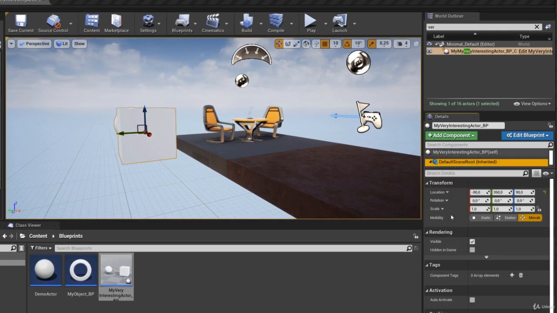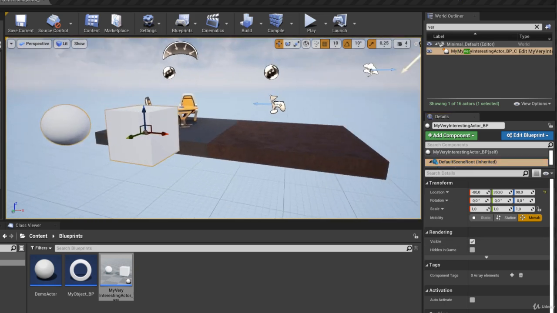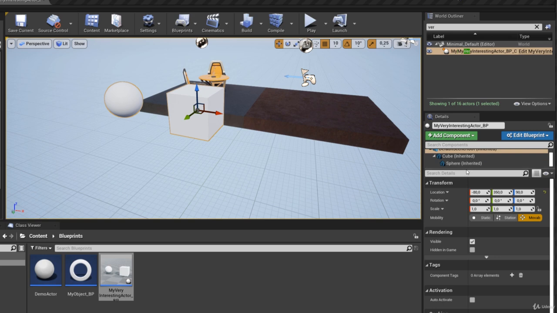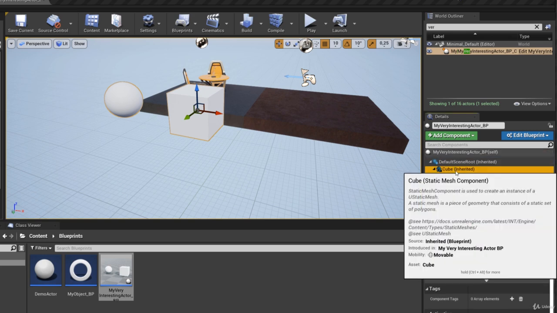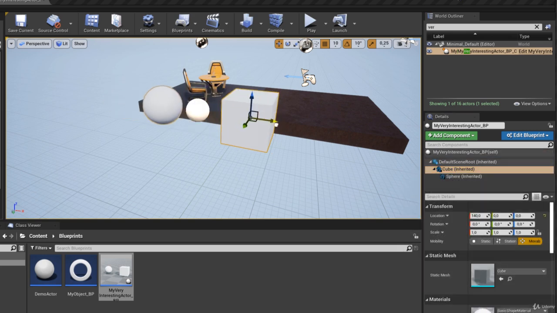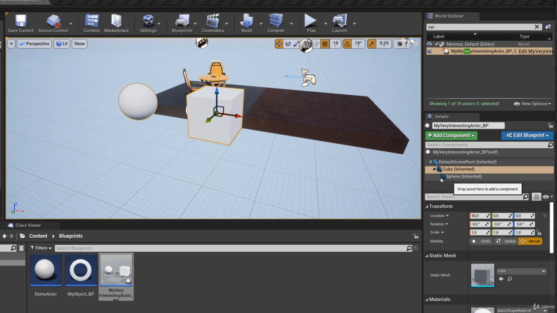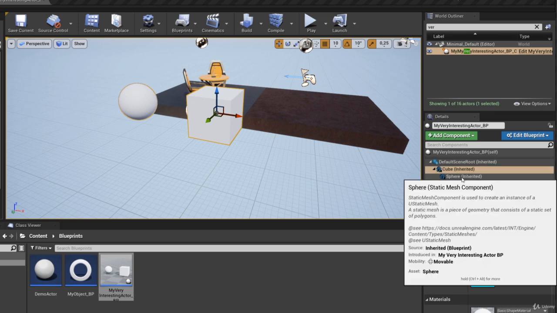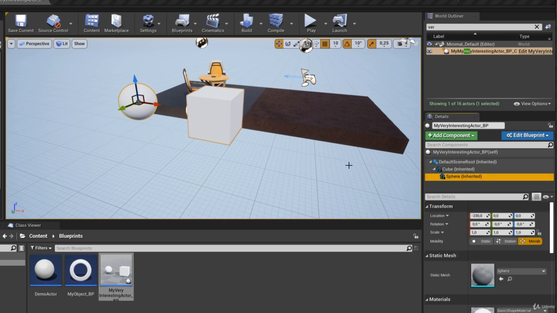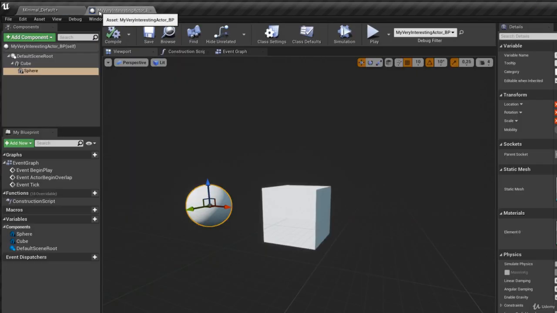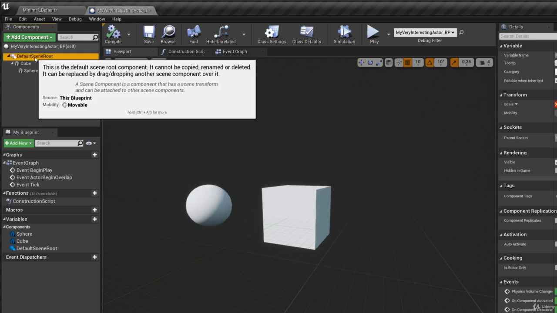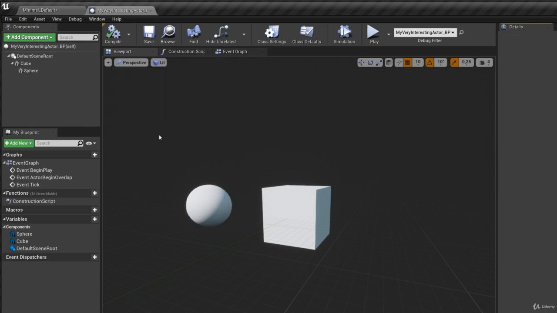The default scene root, you can see, has this transform. Again, I can move that stuff around. I can also go in here and select individual components. So this cube, I can move that around. The sphere will follow because that is a child of that cube. If I move the sphere around, that will move independently. But the point is, if you create a blueprint actor, this will come with that automatically. Right, an actor needs some component, some root component.